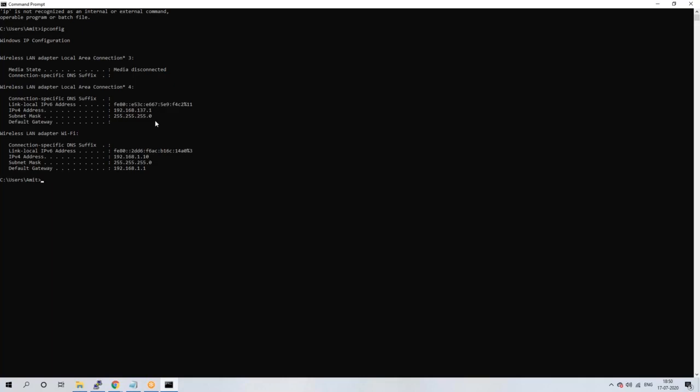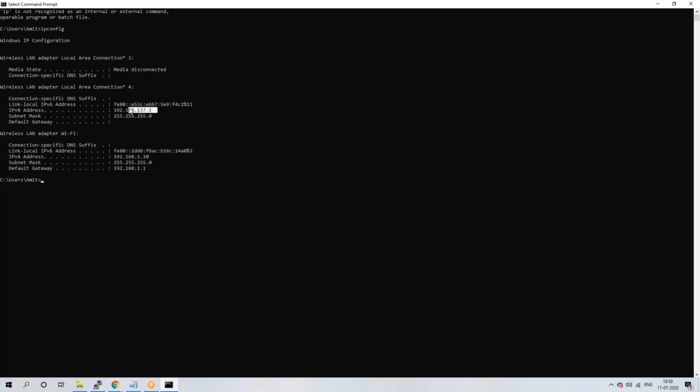Because this is a private IP address, which is provided by your Wi-Fi, your router, guys. Now when I connect to the internet, when I open a Google web page or open GoToMeeting from my laptop, what will happen? First, it will go to your router. Your request will go to the router. Your request won't go directly to that particular server. When you connect to the GoToMeeting link, it will connect to that GoToMeeting server.